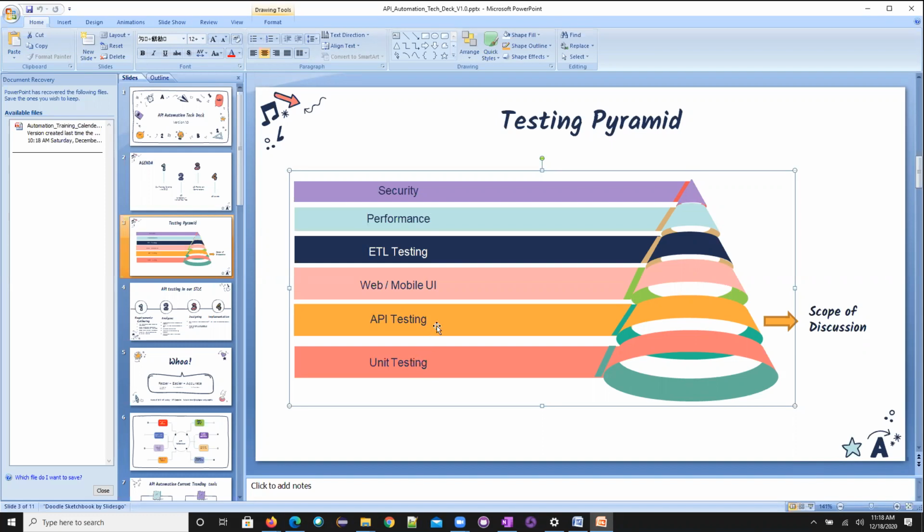From the API layer, what happened, so I need to think about it. The Web UI layer, what was happening. See, as of now, we are learning and training only on this, but we are not going into ETL, performance, security, and API. But these are the most important things.